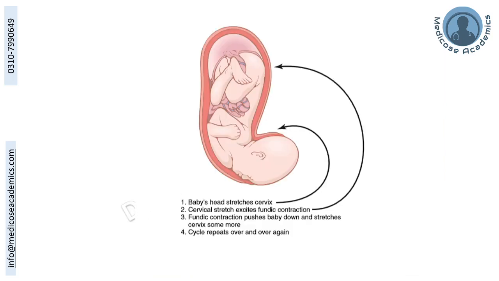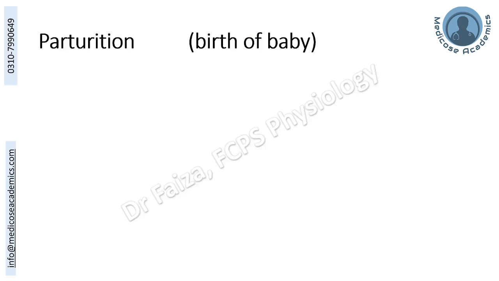So as you all know, childbirth is a positive feedback phenomenon, and this is what is shown in this image as well. Baby's head stretches the cervix in the first hand. Cervical stretch excites fundic contraction, as you can see over here. Fundic contractions push the baby downward, which stretches the cervix even more, and the cycle repeats over and over again until the baby is sent out.